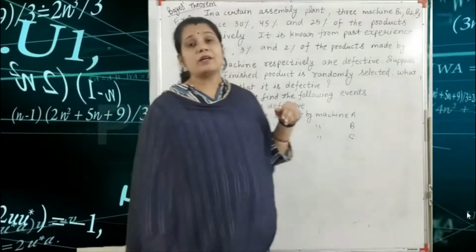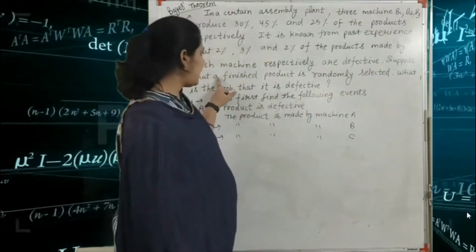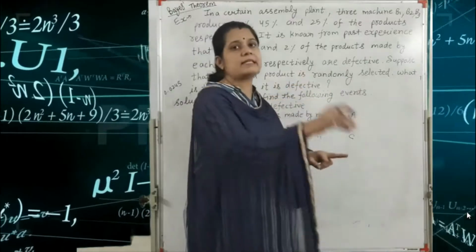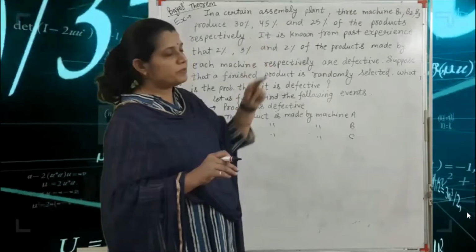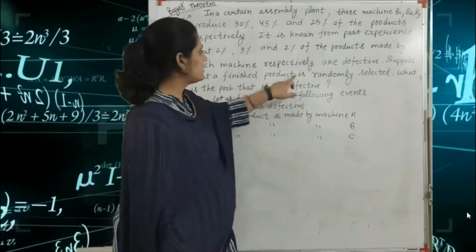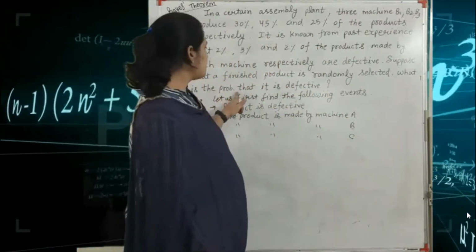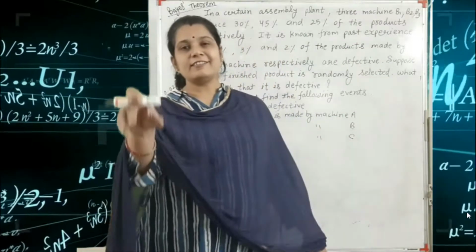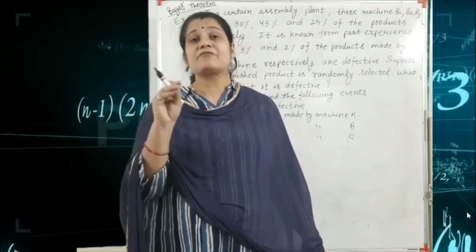So what is the term we are finding? Suppose that a finished product is randomly selected. That means the product is made by machine B1, B2 or B3. So what is the probability that it is defective? That means if we select any product, what is the probability that it is defective?